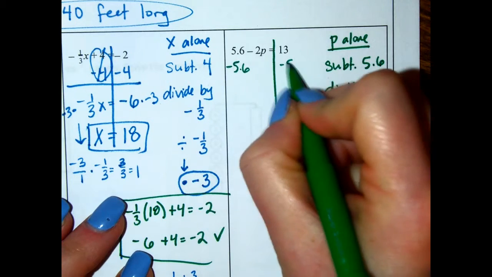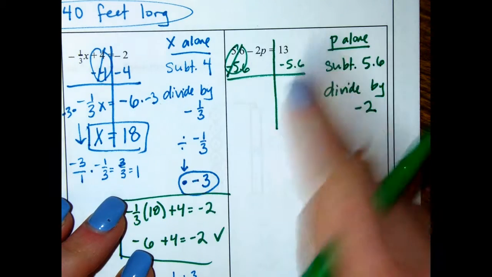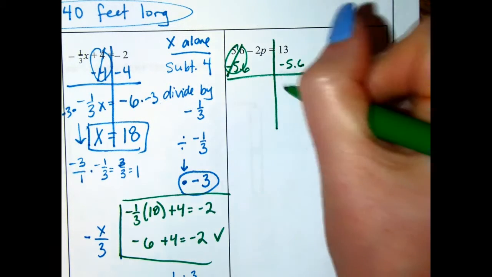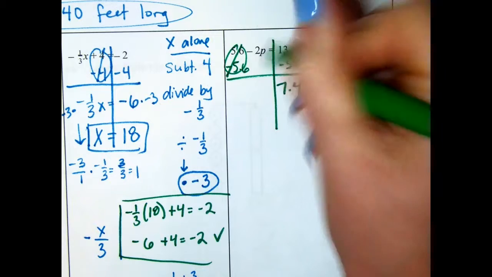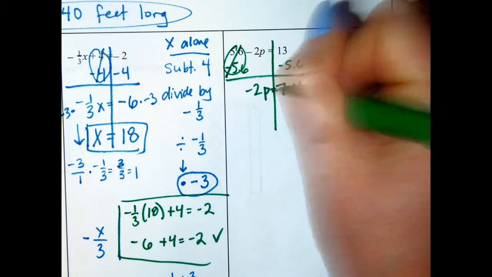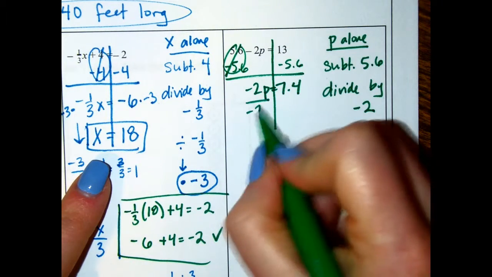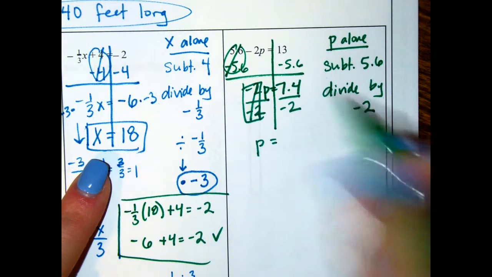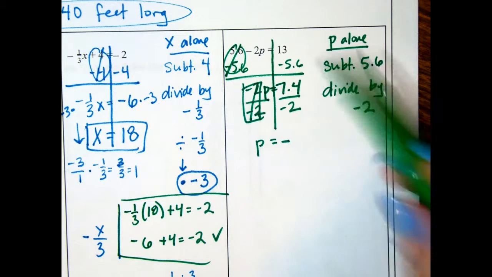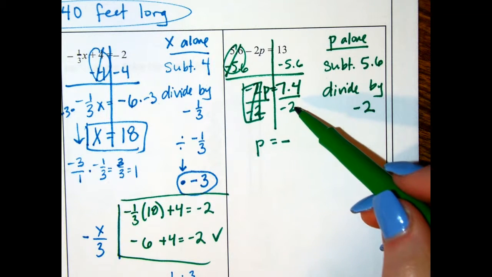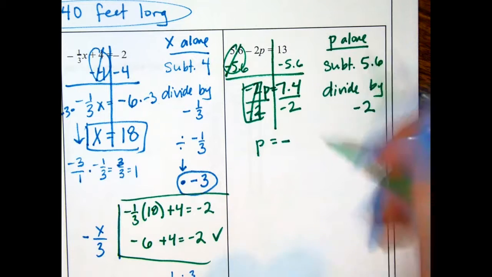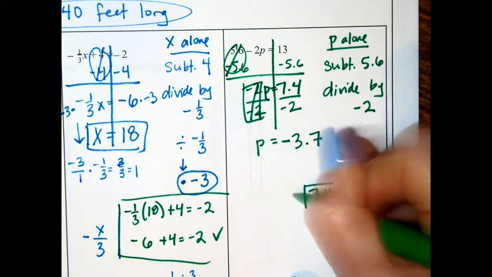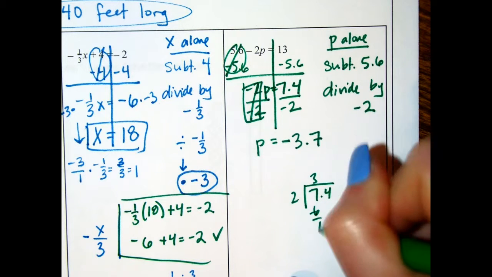So I'm going to subtract 5.6. 13 minus 5 wholes is 8, and then minus 6 more tenths is 7.4. I get negative 2p equals 7.4. I'm going to divide by negative 2. This makes a giant 1, and I'm left with p equals negative 7 divided by 2 is 3.5, and 4 divided by 2 is 0.2, so that's 3.7. You could have also done that in the house as well.